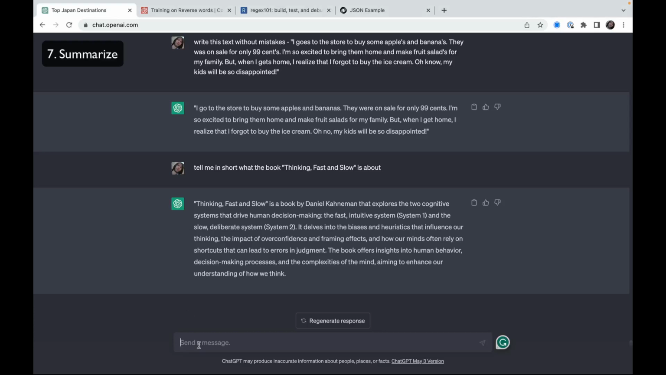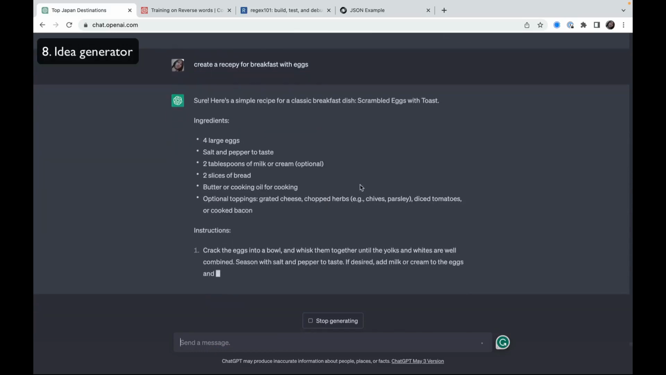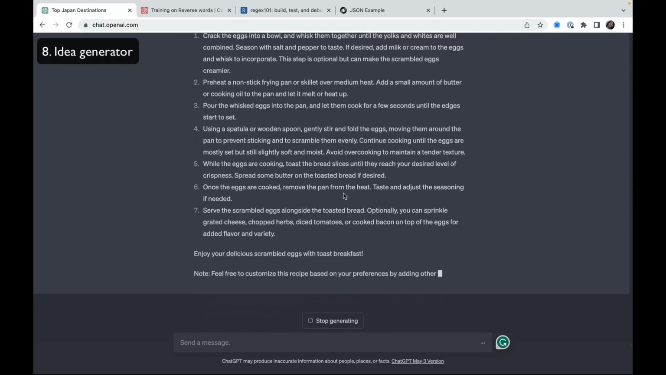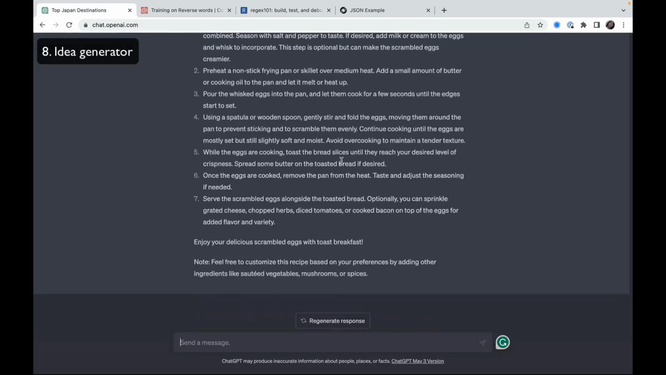Next one is about idea generation. In different spheres, to have an idea what to give as a gift for your friend or what to cook for breakfast, ChatGPT can also help you. For example, I use it sometimes like a recipe generator. Create a recipe for breakfast with eggs. That's simple, but you can add all your ingredients. So you look into your fridge, you check what's inside, and you can ask ChatGPT to create something interesting for you.